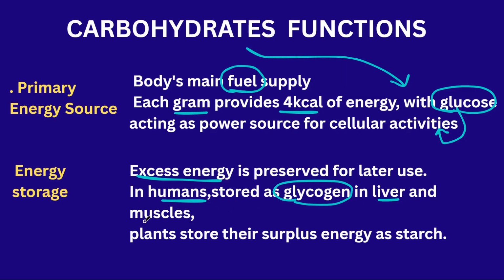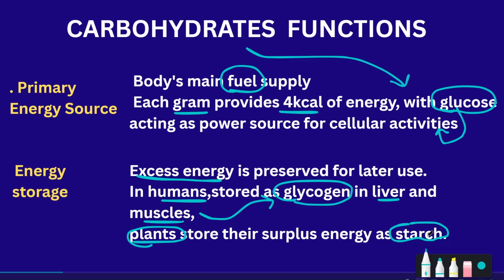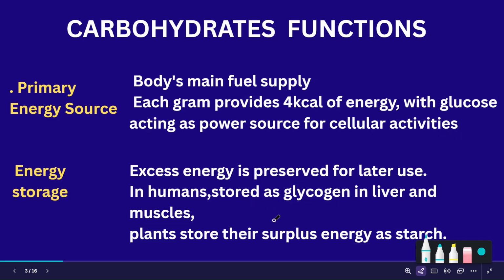In the liver and in the muscles, we have this glycogen as a stored carbohydrate. It is used for energy whenever the body doesn't have a good amount of energy. In plants also we find carbohydrates in the form of starch. This starch serves as an energy store for the plants.